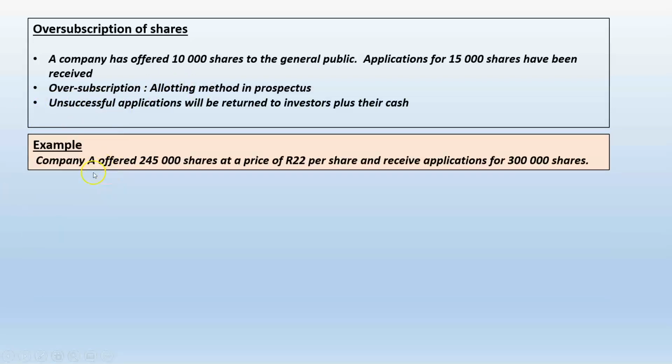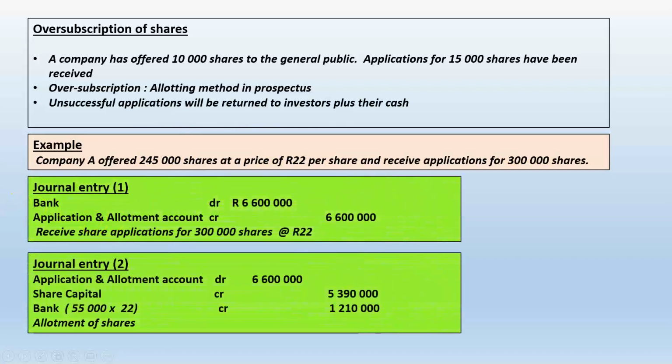So let's take an example. A company offered 245,000 shares at a price of 22 Rand per share and they received applications for 300,000 shares. So they're only able to raise money equal to 245,000 times 22 Rand. But what they've received is now 300,000 times 22 Rand. So in this period, from when the applications opened to the date when the applications closed, the company has actually received 22 Rand times 300,000 shares. I had 300,000 applications, accompanied by 22 Rand per share.